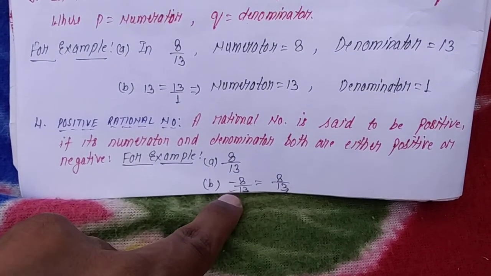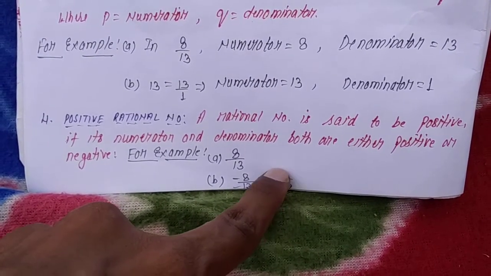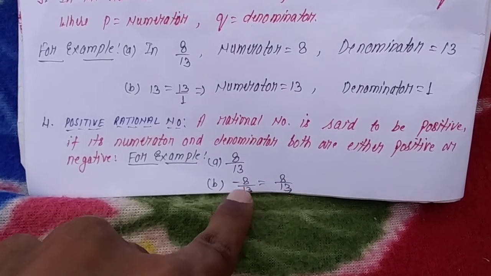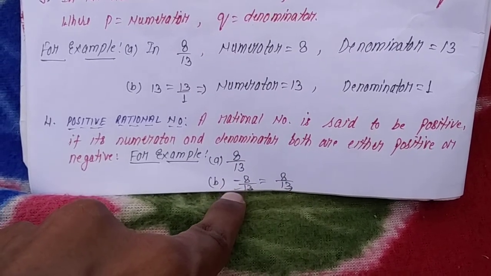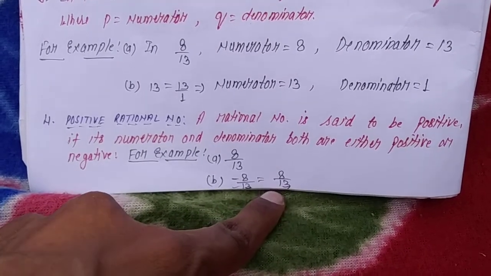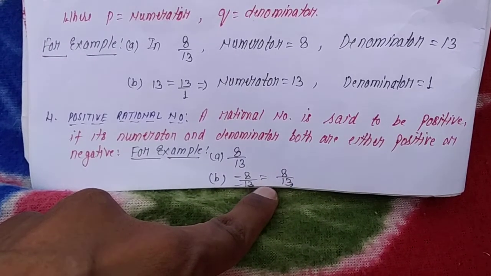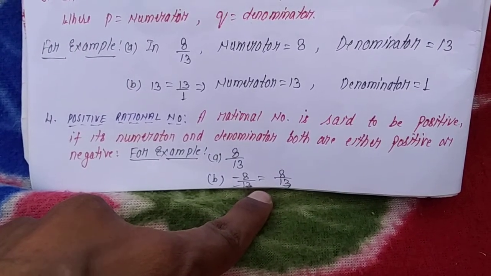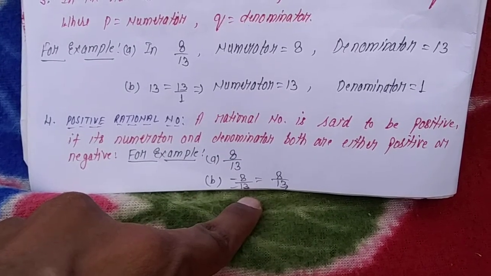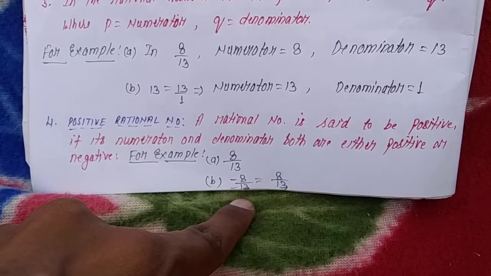This minus will be cancelled out, again we are getting 8 by 13. So if both the numerator and the denominator are negative, they will be cancelled out, and again we get a positive fraction, or positive rational number. That is why if numerator and denominator are both of the same sign, it is treated as a positive rational number.